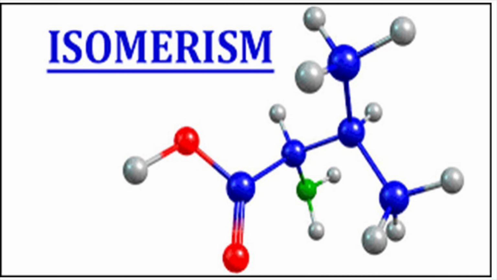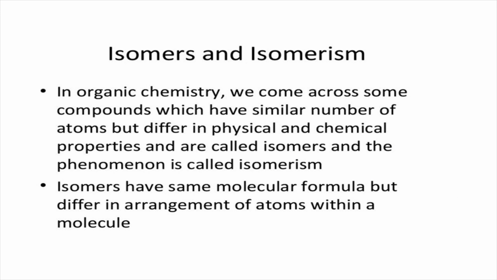Hello my dear students, today we are going to discuss isomerism of organic compounds. In organic chemistry, we come across some compounds which have the same number of atoms but differ in physical and chemical properties. These are called isomers, and the phenomenon is called isomerism.